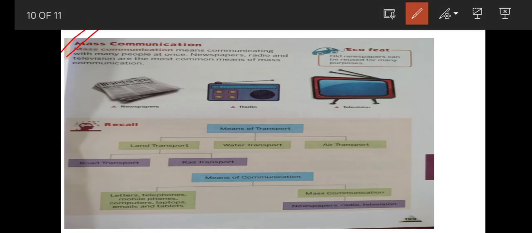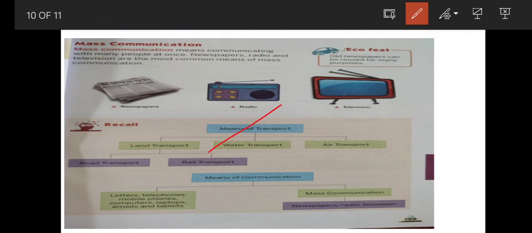Mass communication means communicating with many people at once. Examples are newspapers, radio and television. These are some of the examples of mass communication. These are the most common means of mass communication. This is newspaper, radio and television.